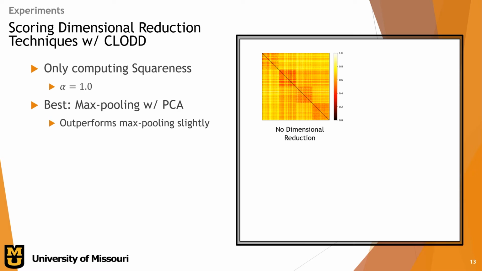Next, let's look at scoring our dimensional reduction techniques with Claude. As a reminder, we're only computing the squaredness score of Claude. First, you can see that with no dimensional reduction and a sample feature size of about 2048 by 7 by 7, there's very little dissimilarity in the data. All the features are very similar to each other.